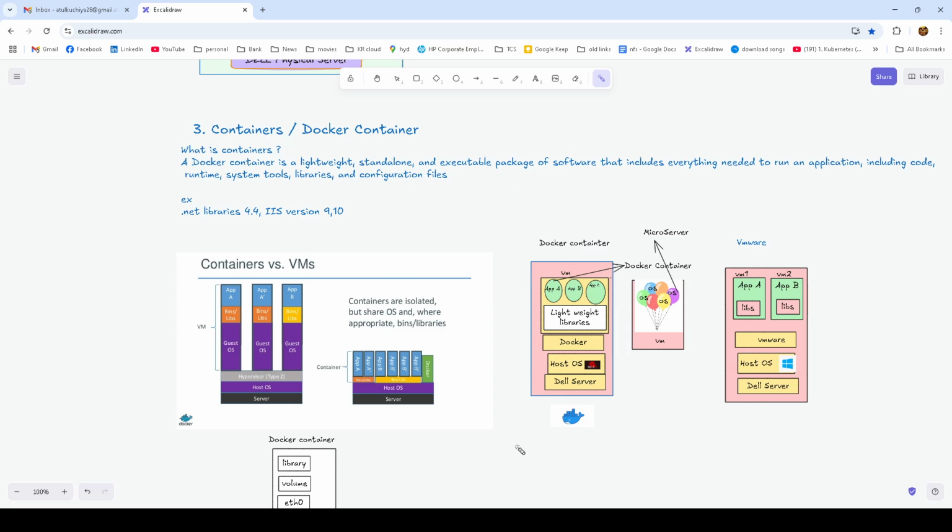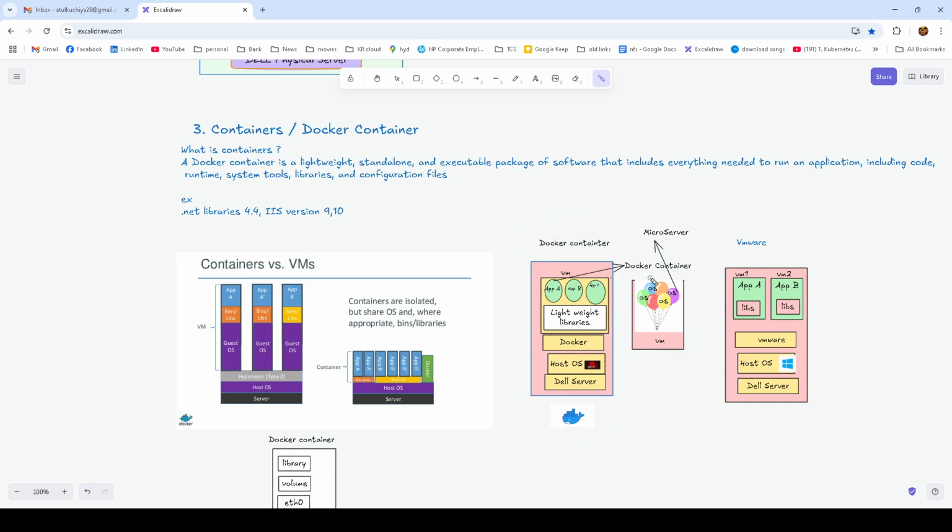In layman language, what is containers? In layman language, containers are a lightweight software package where we can install our application. So here we can take into consideration a Docker container. So this is an environment of Docker container, and this is VMware. The way we read in point two, we have discussed, this is Docker container.